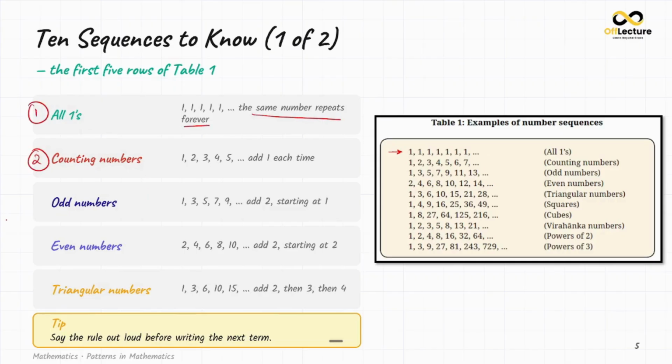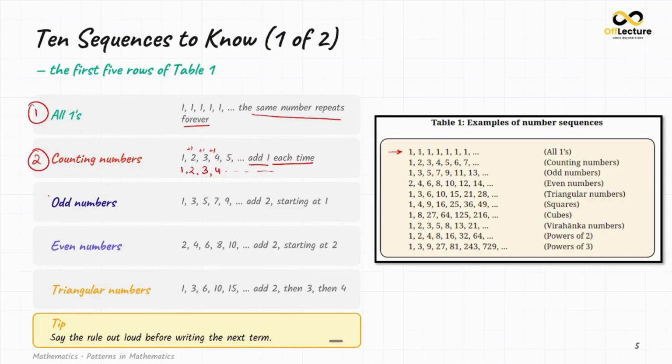Second is counting numbers, that is 1 comma 2 comma 3 comma 4 comma 5. What pattern is it following? That is, we are adding 1 each time. First we start with 1, then we add 1 to this 1, we get 2, then we add 1 to this 2 to get 3, and then we add again 1 to this 3 to get 4, and so on. So we are adding plus 1 plus 1 plus 1 every time to get these counting numbers.